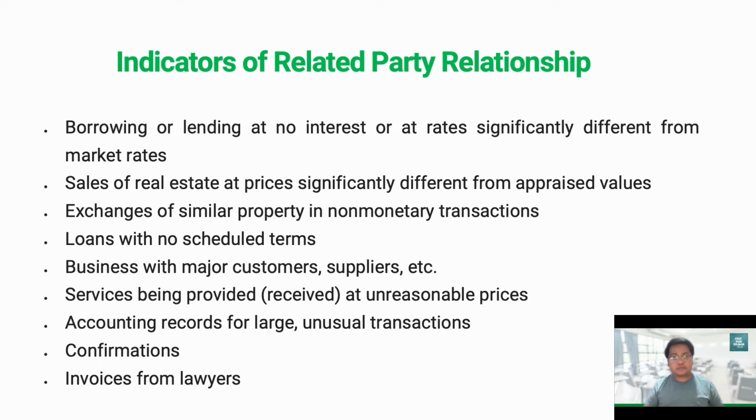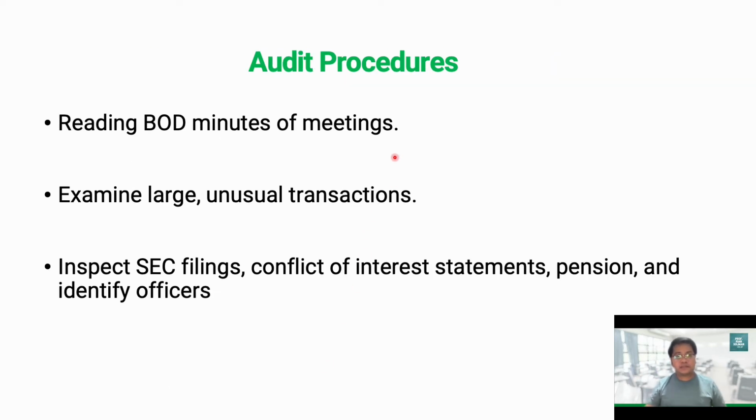Some of the procedures that we can perform related to RPT transactions and disclosures include reading the minutes of meetings of the board of directors and even shareholders, examining large and unusual transactions, and we can also inspect filings of our client with the Securities and Exchange Commission, SEC, such as statements of conflict of interest normally filed with the SEC also, and identify the officers of the client. Because remember, key management personnel, including their family members, are also considered related parties.